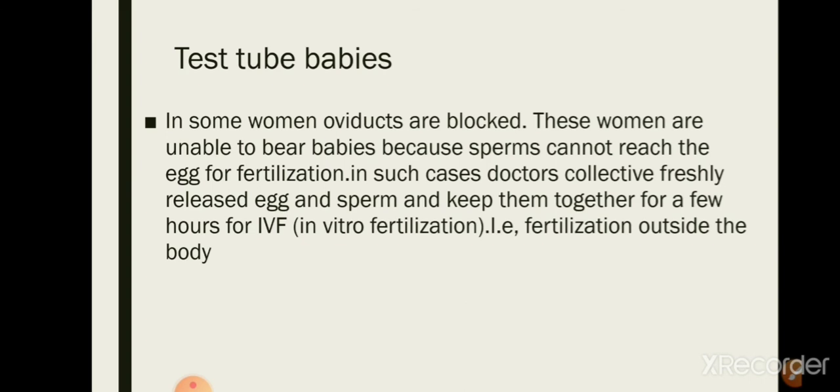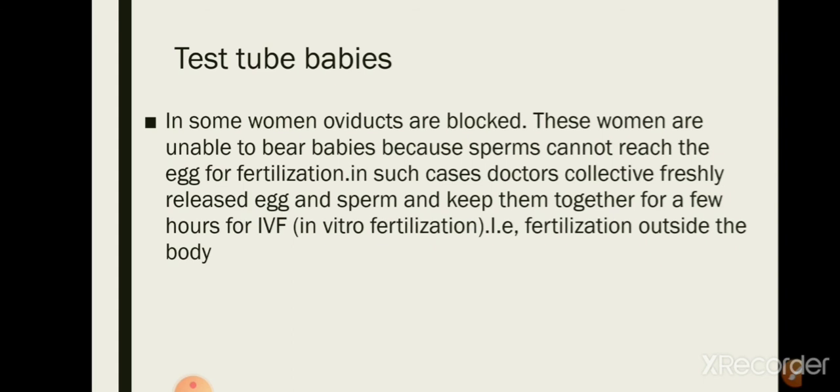Again, in some women, oviducts are blocked. Oviducts means the fallopian tube. So when the egg comes out of the ovary into the oviducts, the sperm cannot fuse with the egg. So the women are unable to bear babies. In such cases, doctors collect freshly released eggs and sperms and keep them together for a few hours for in vitro fertilization. In short, we call it IVF. That means fertilization occurs outside the body.